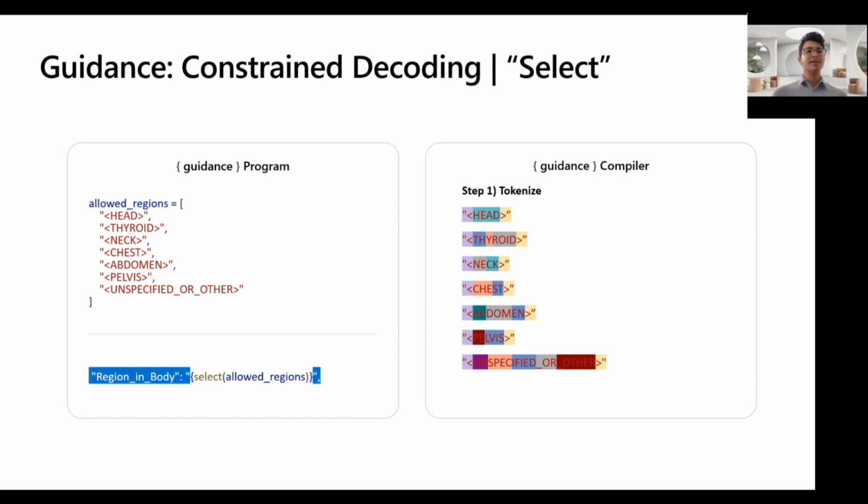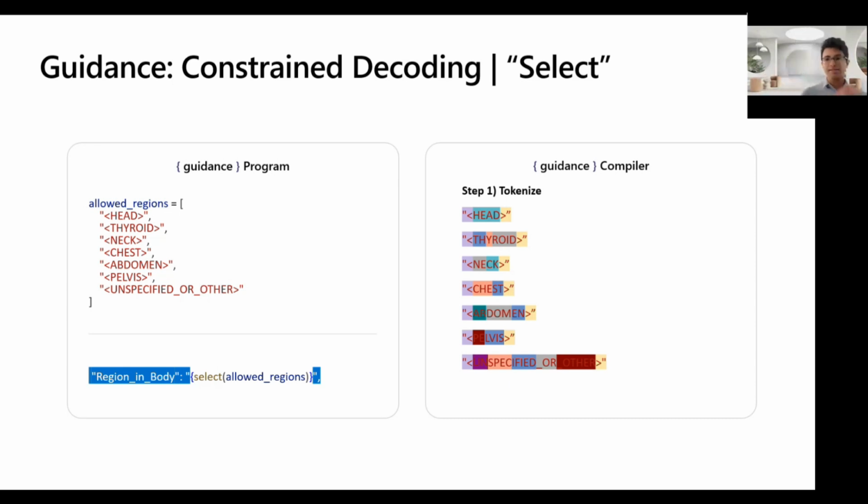And in this case, in this medical collaboration we did, there was a part of this JSON where there were exactly 7 different values that were allowed to be generated. And now, let's take this constraint that users just get to specify in plain Python. This is just a Python list passed to a select function, and walk through what guidance does under the hood to enforce this and optimize this.